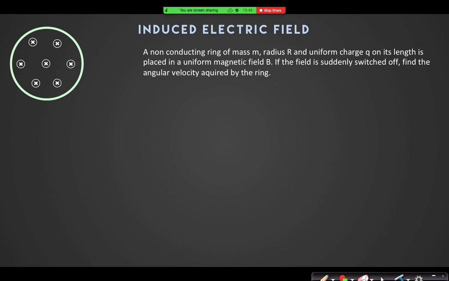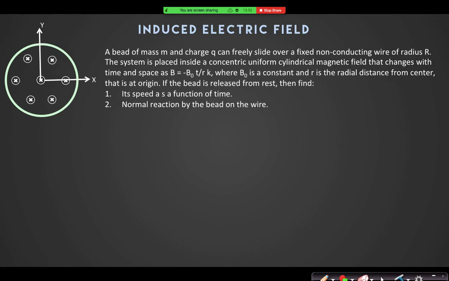We have done it also. Find the angular velocity acquired. I have given this question as your homework. Yes or no? A bead of mass m, charge q can freely slide.